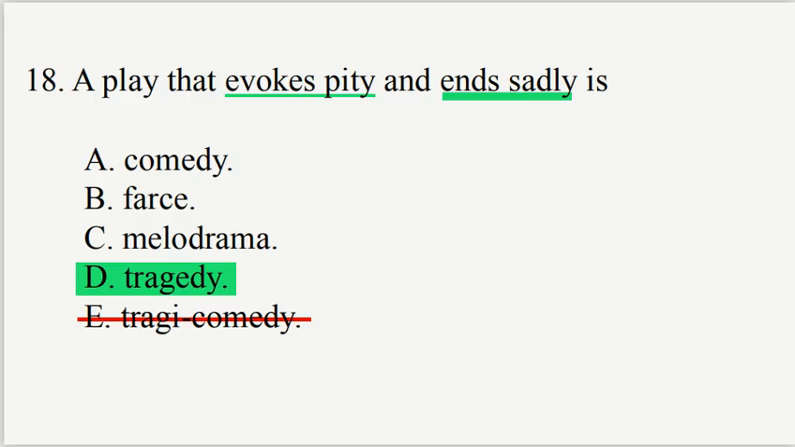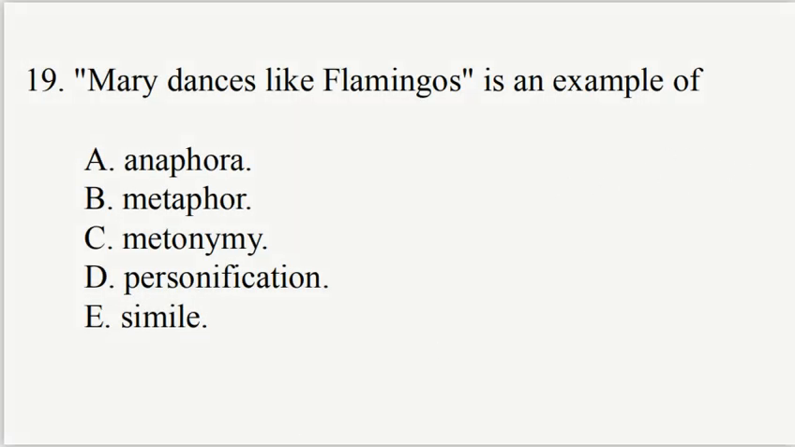Number 19, Mary dances like flamingos is an example of A. Anaphora, B. Metaphor, C. Metonymy, D. Personification, E. Simile. It is common knowledge that the comparison of two different entities with the use of like or as is simile, and that is option E.